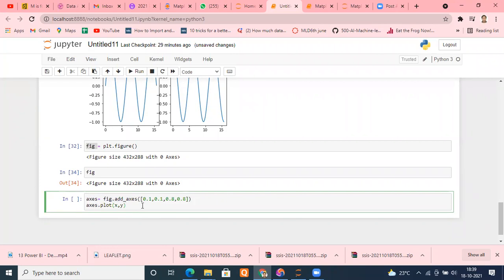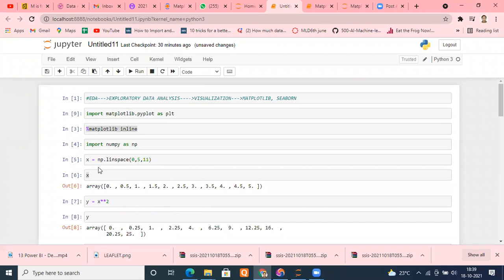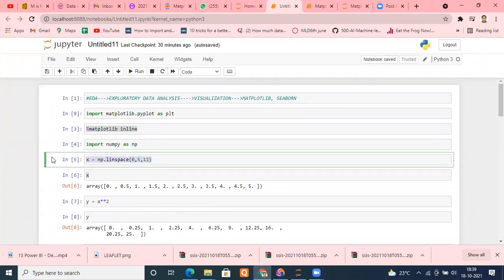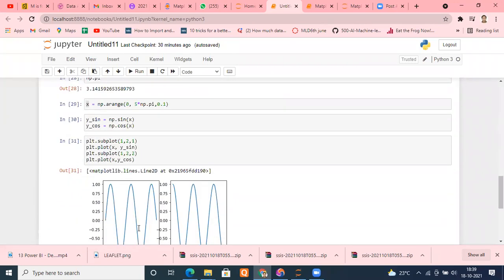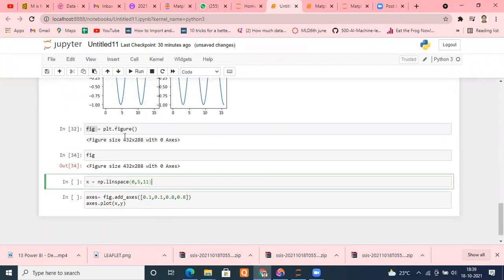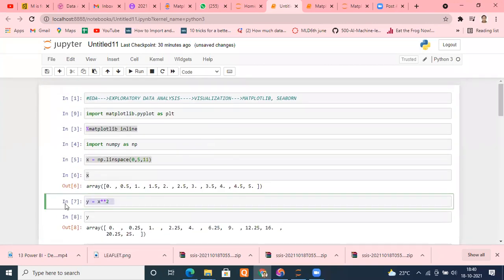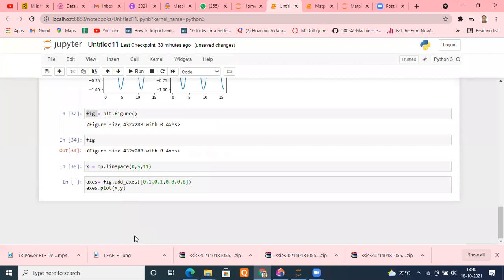axes.plot. First of all, I assigned axes. This is my axes window, and within that I want to plot x and y. First thing is done. Even if I've done only that, it's sufficient for me. So let me bring my x here, so that you can understand things well. Let me create here np.linspace. Run, and what was my y? Y was this one.